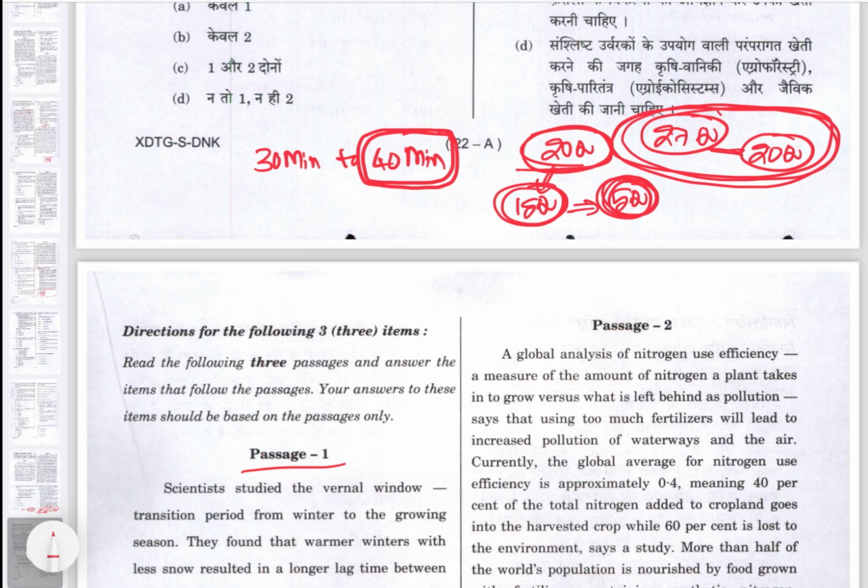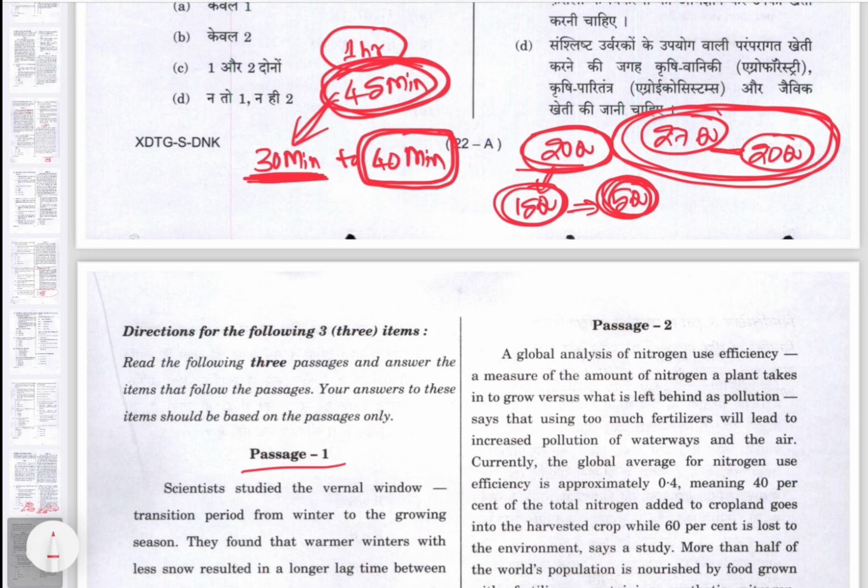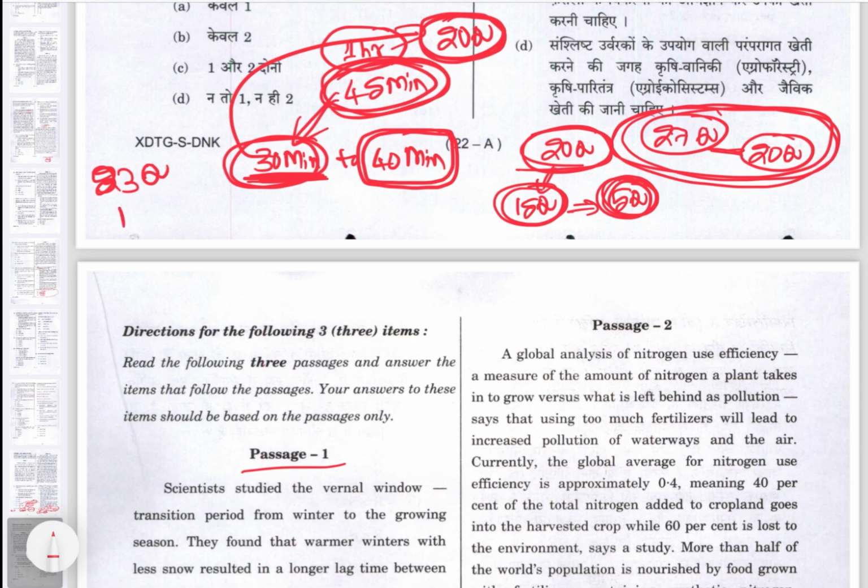So in mock tests this has to be your goal. Do it in 30 minutes. See, I have been talking to students and suggesting this. Initially they used to take 1 hour for reading comprehension. Now they are bringing it to 45 minutes. So I am suggesting them to bring it to 30 minutes. And even bringing it to 45 minutes is not making a difference to their accuracy. Even if there is a difference, brother, if you target 20 questions and 20 are right in reading comprehension in 30 minutes, that is much better than getting 23 right in 1 hour. Invest those 30 minutes in maths and reasoning, you can get more questions right. So that has to be the logic.